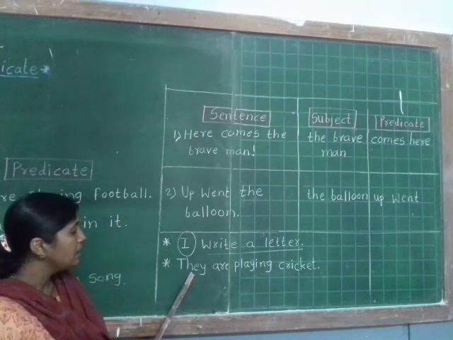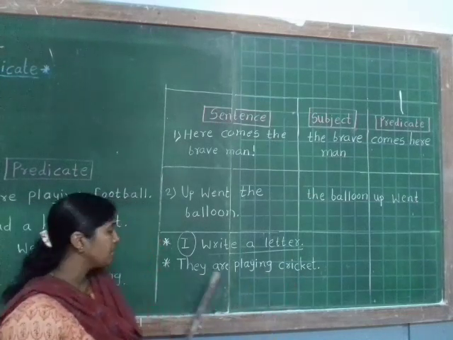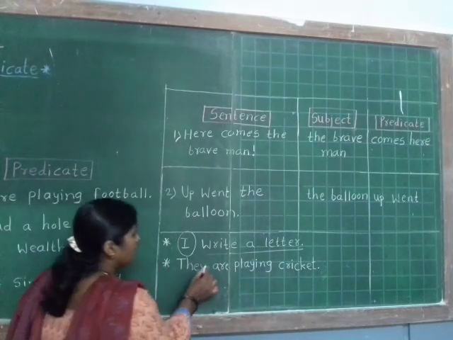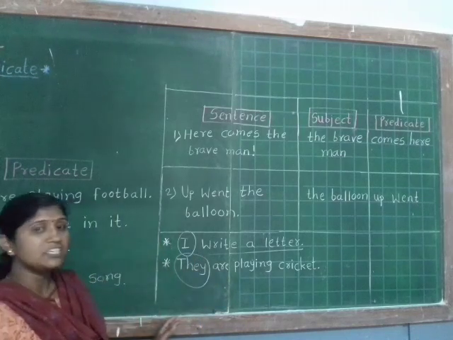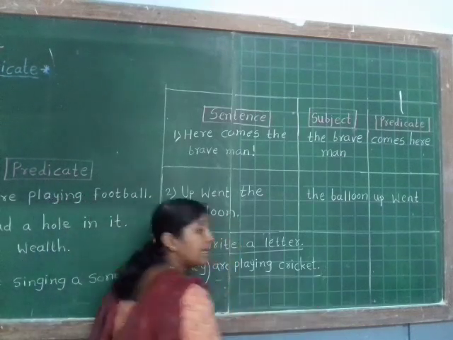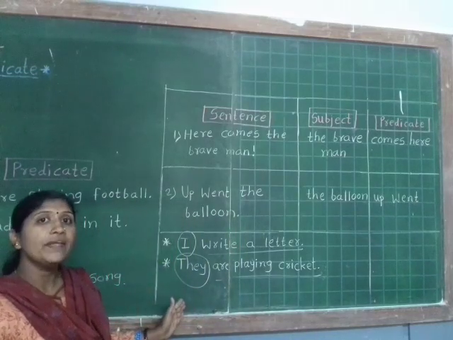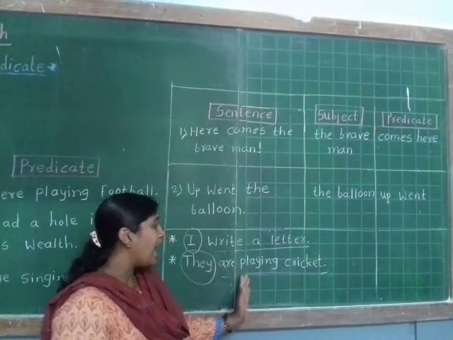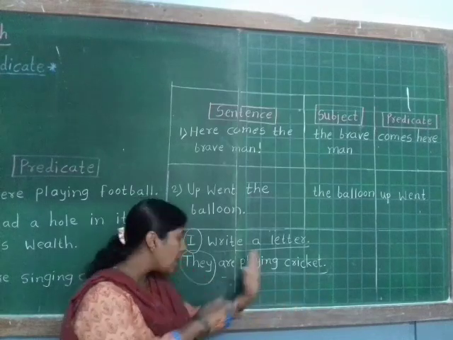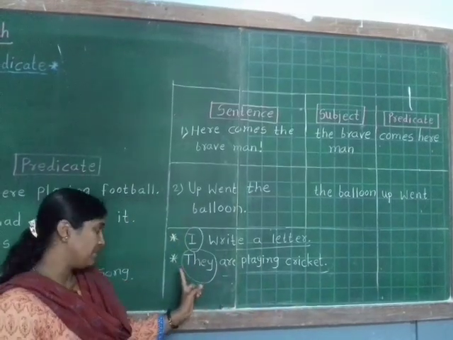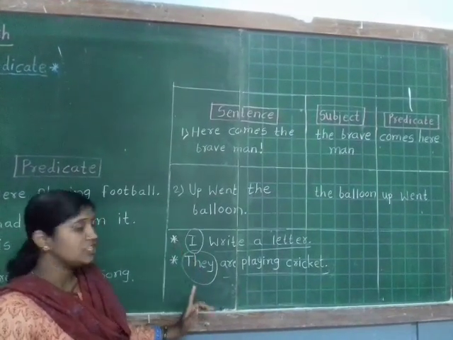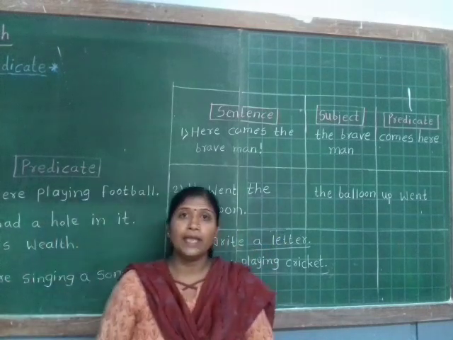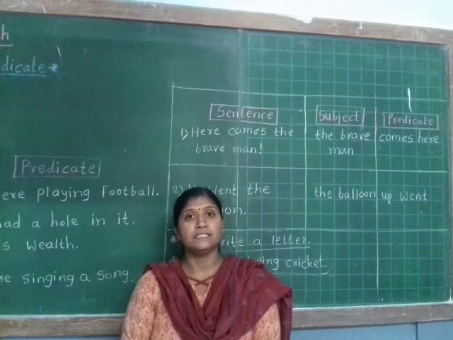In the second example, they are playing cricket. In this sentence, they is the subject and the remaining part is the predicate. Because in this sentence, we are speaking about they. Are playing cricket tells more about they. Who are playing cricket? They. So they is the subject and are playing cricket is the predicate. Students, in this way, today we have learnt about subject and predicate.